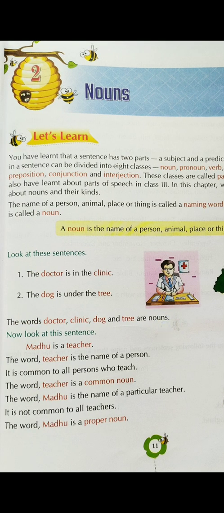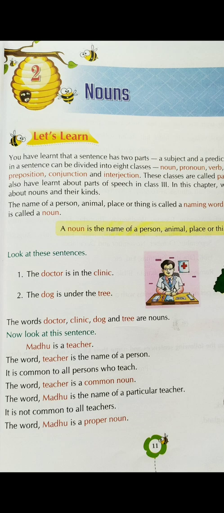So what you need to remember is that the name of a person, like what's your name, what's your father's name, what's your mother's name, or what is your sister's name, or what is your teacher's name. So all these names of persons are what? Examples of noun. Similarly, names of animals are also examples of noun. Name of a place, so the place where you live is an example of noun. The name of the place is an example of a noun. And similarly, the name of a thing is also an example of noun.